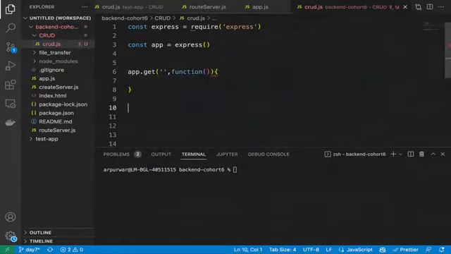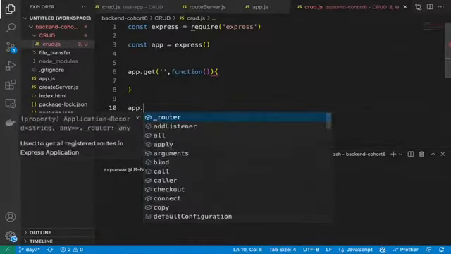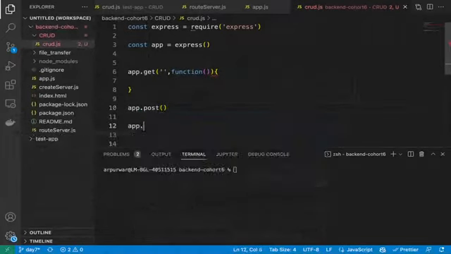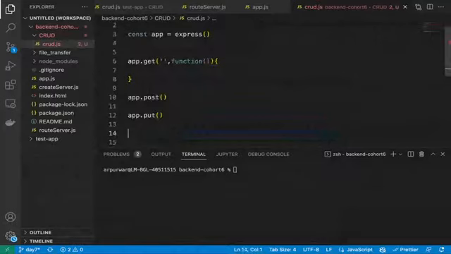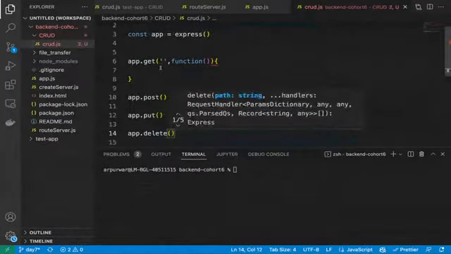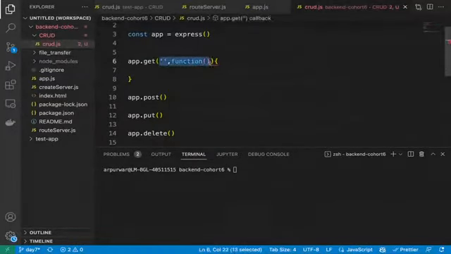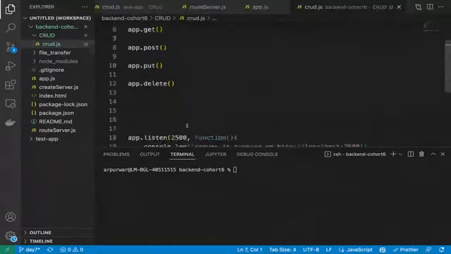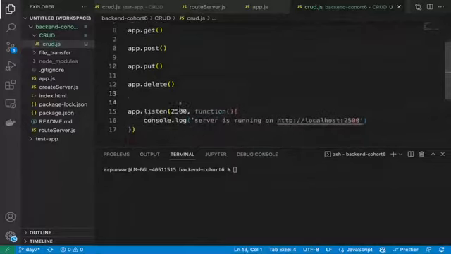And next thing would be app.post. This will be the second method. Third will be app.put. And the next will be app.delete. These are the 4 methods which we are going to use. Let's remove this for now. Once we start deciding the names of our APIs, then we will write it. So these are the 4 methods which we are going to use today.